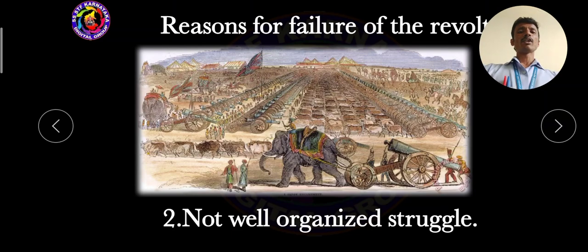Then the second one, not well organized struggle. It means it is not an arranged struggle. The British, when involved in a battle, fought with intention, aim, and ambition against the Indians. But here, the Indian soldiers and Indian citizens did not have proper planning or ambition when they fought against the British. So this is not a well organized struggle.